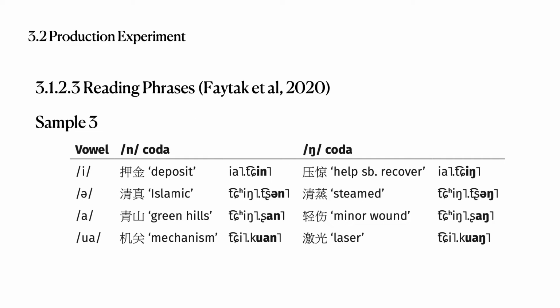The third section is reading phrases. In this section, participants will be required to read 15 pairs of phrases. In every pair, only the last phoneme will be different, respectively alveolar nasal and velar nasal. All target words will appear at the end of each phrase.